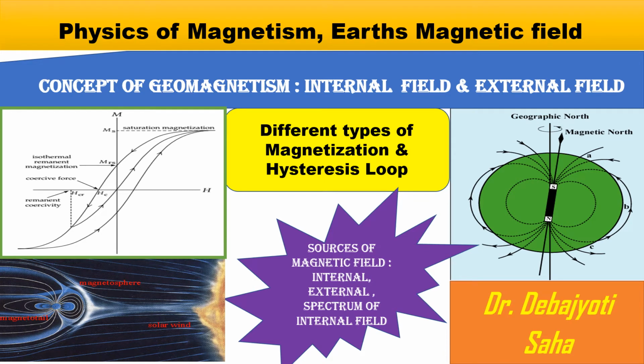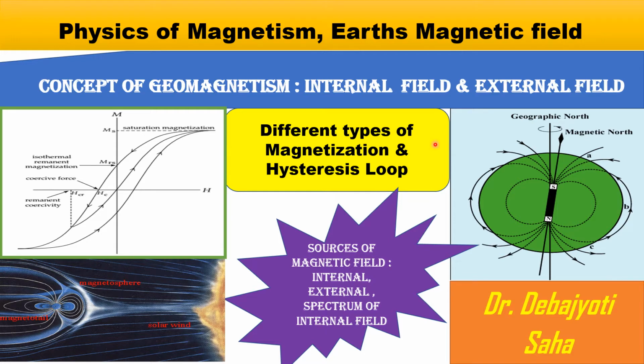Hello friends, up to now we have talked about the physics of the gravity field, the Earth's gravity field, and the numerical problems all about gravity and gravitational acceleration. Now slowly we have entered into the topics of magnetism and the magnetic field of the Earth, which is also a very complicated field. Not unlike the gravity field, it is not very simple. Too much complexity is there in the magnetic field.